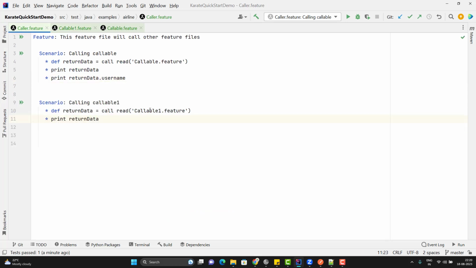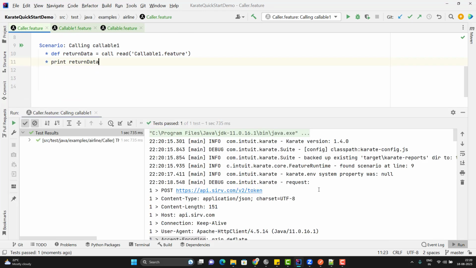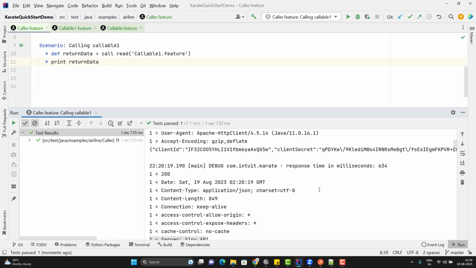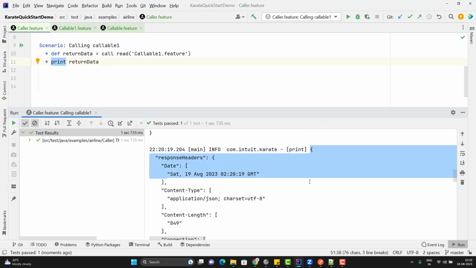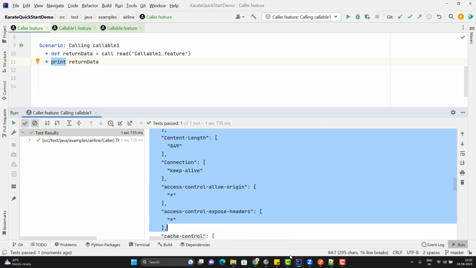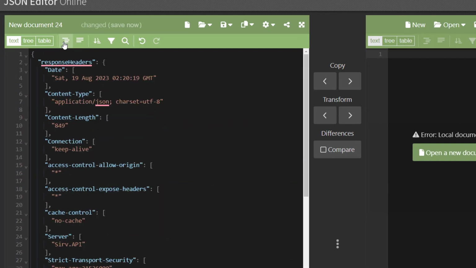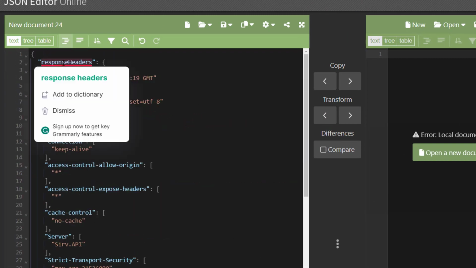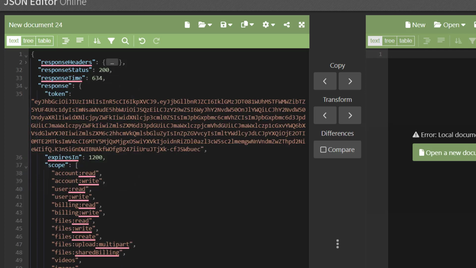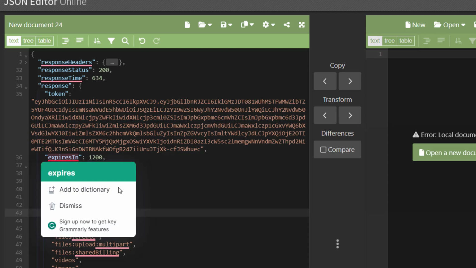So instead of callable, I just change it to callable1, and I'm printing whatever data is returned. Let me run this scenario. You can see it printing a lot of logs. Let me go to the print statement. Let me copy this JSON object because we are seeing a lot of things here. I have pasted the JSON object here. Let me format it. Here you can see it is giving me the response headers, then the response status and time. Then in the response we see the token, expires in, scope and all.